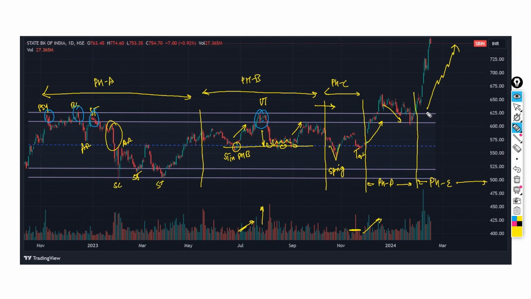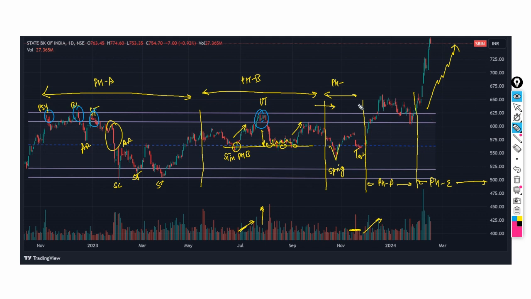As a trader we are supposed to build our positions within these phases. Let me redraw it again quickly.